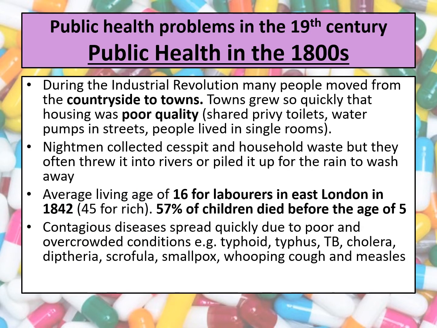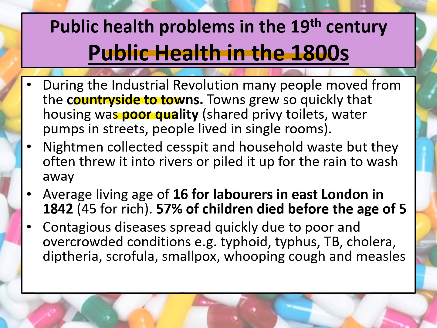So the first area that you need to know about is public health problems in the 19th century, so the 1800s. So we're going to start off with just generally thinking about what public health problems there were in the 1800s. Now at this point, Britain was going through the Industrial Revolution, which began in the late 1700s. Now, as part of this, many people moved from the countryside to towns. Towns grew so quickly that the housing was often of poor quality.